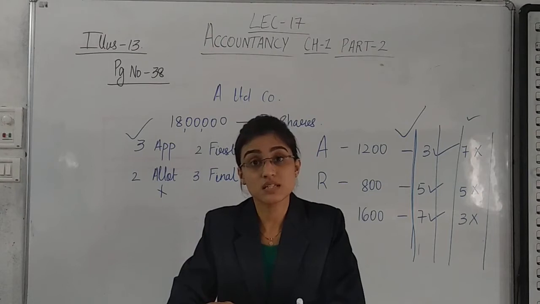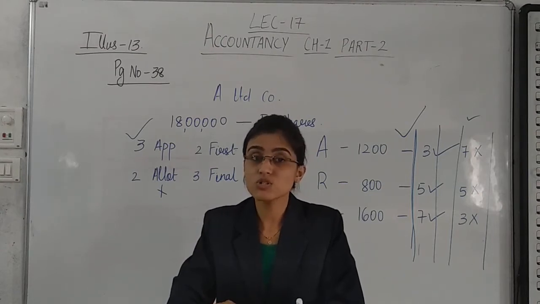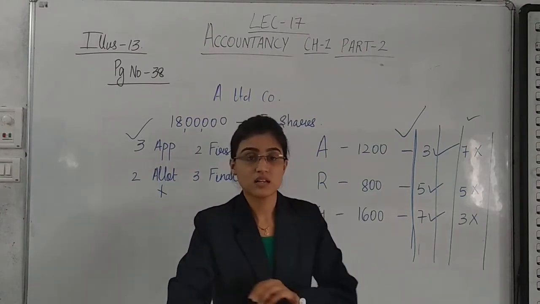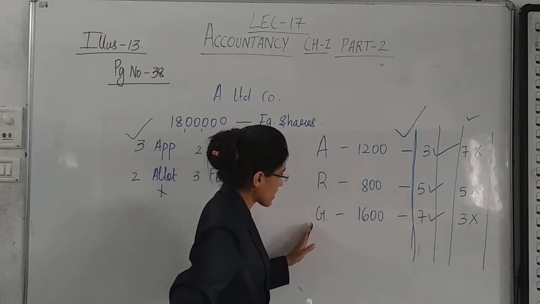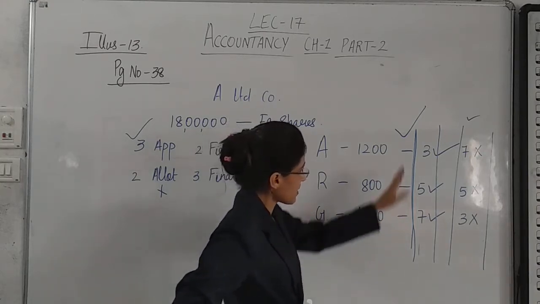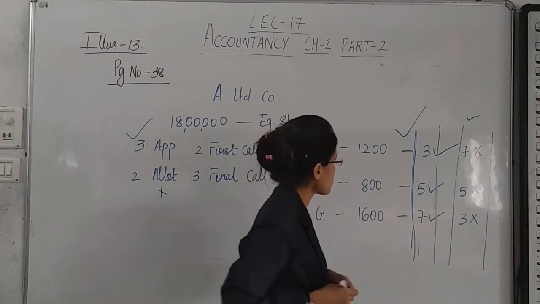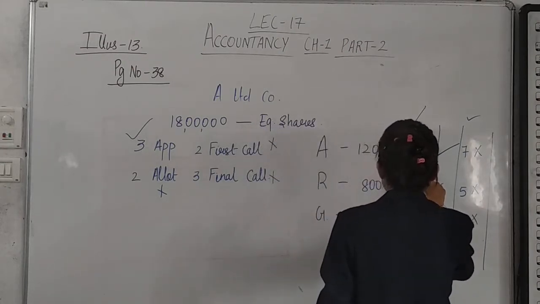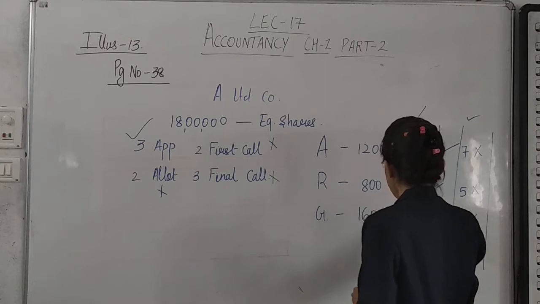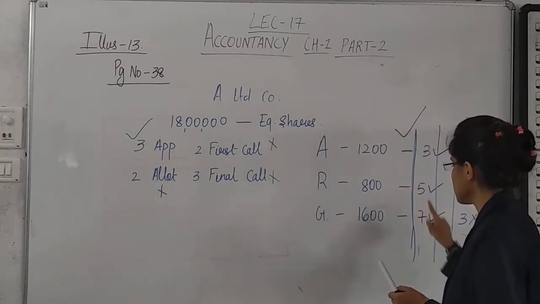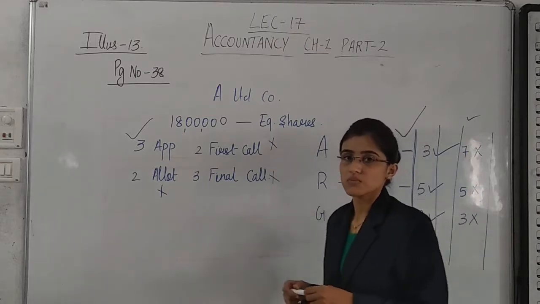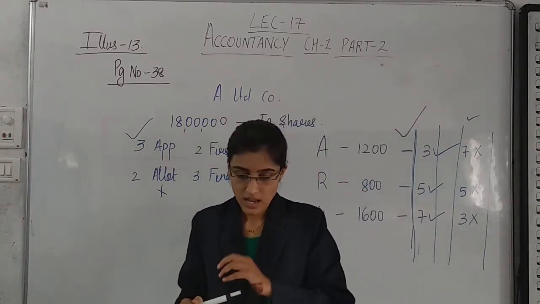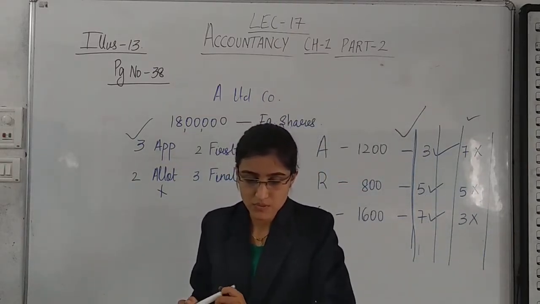The amount that is received from a shareholder whose shares are being forfeited. Yes. So whose shares are forfeited here? These three shareholders. So what is the amount received from them? This much. So 1200 into 3, 800 into 5, 1600 into 7. This is the total amount received from these three shareholders. Yes. And the total amount is 20,400.